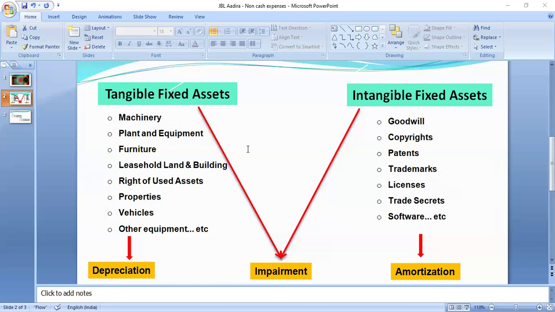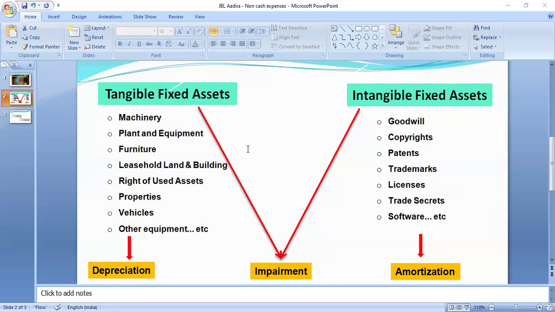A normal example: if you are using your vehicle like a car or bike, the value will be depreciated year on year, right? That reduction in value you cannot see, but you can measure it and understand it. However, as per certain guidelines by IFRS and GAAP, a company has to follow a certain approach to estimate the value of this depreciation. There are a couple of methods like the straight line method and the diminishing value method, which a company follows to calculate depreciation expenses.